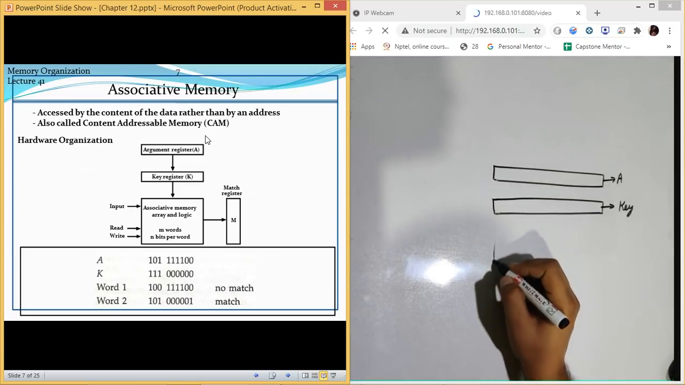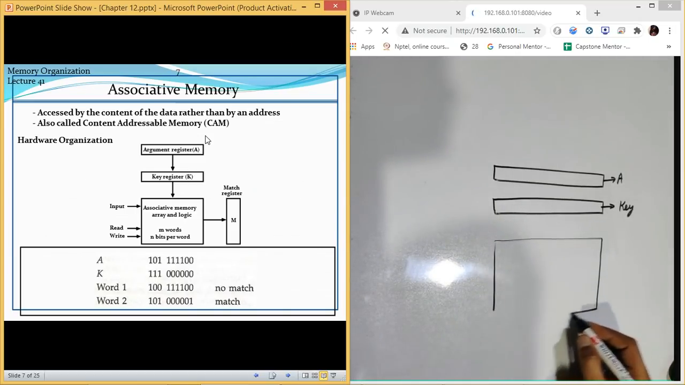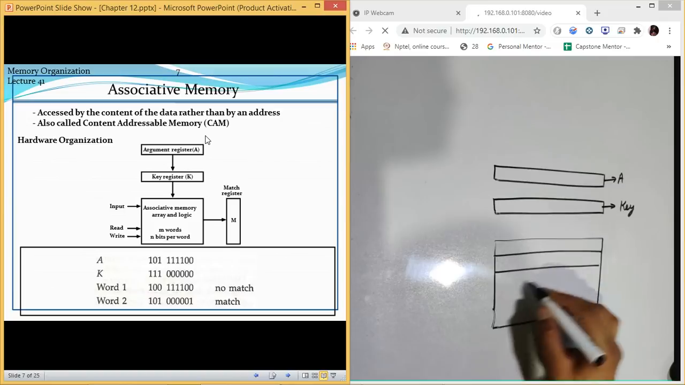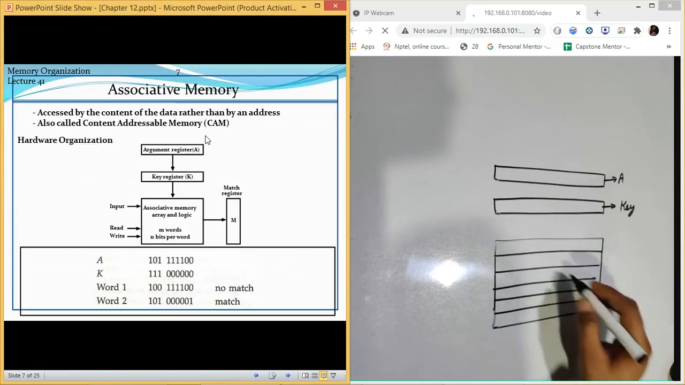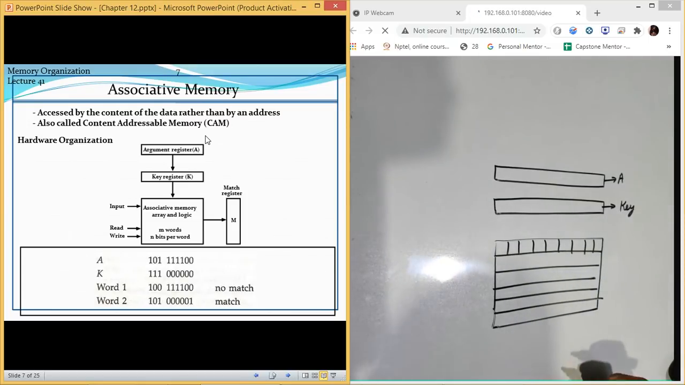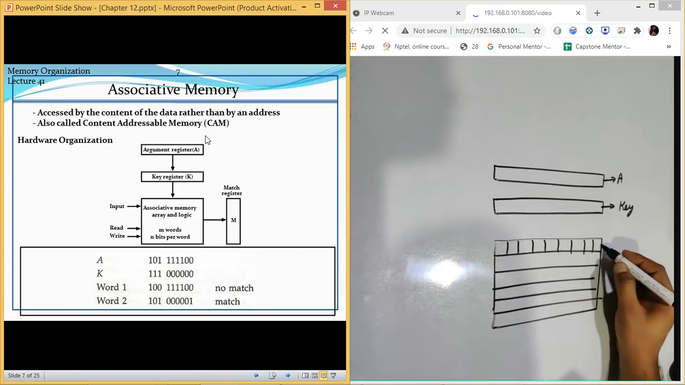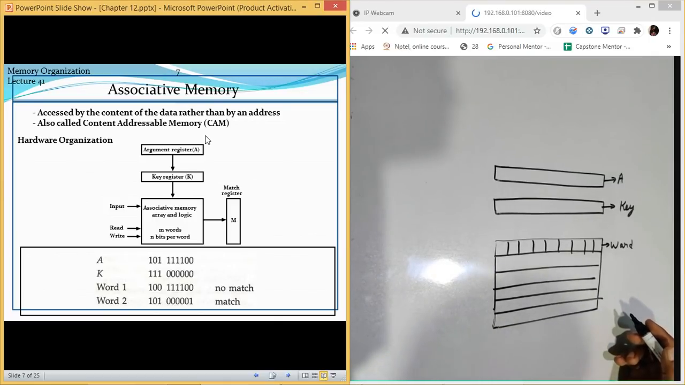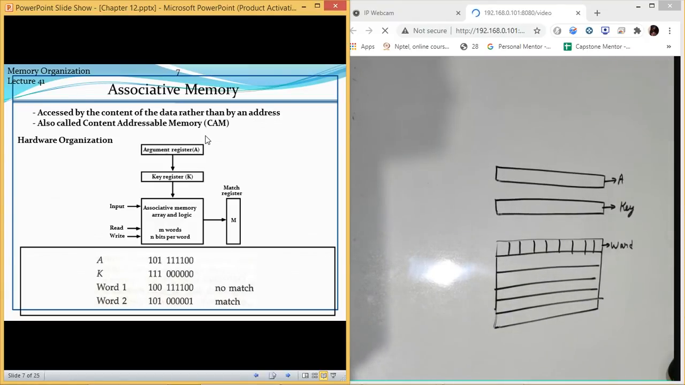Then we have associative memory. Inside that associative memory, we have words. Inside those words, we have different bits which are going to store the data. This is one word, and there are different bits in it. Now, these memories are a little bit expensive as compared to your normal memory, which refers with the help of address. In this case, we are not using the address, so we need a certain mechanism to match the data.